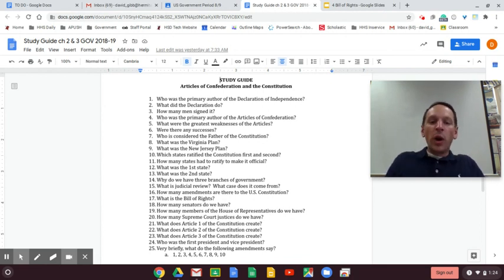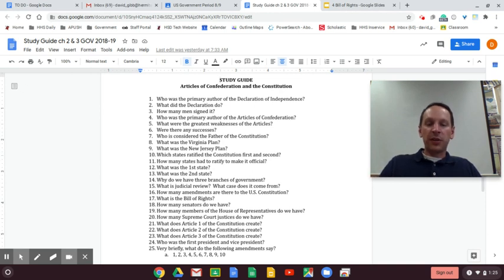Number 10, which states ratified the Constitution first and second? So what happens is, when the Constitutional Convention is over, the 39 signers have to go back to their state legislatures and convince them to adopt the Constitution.